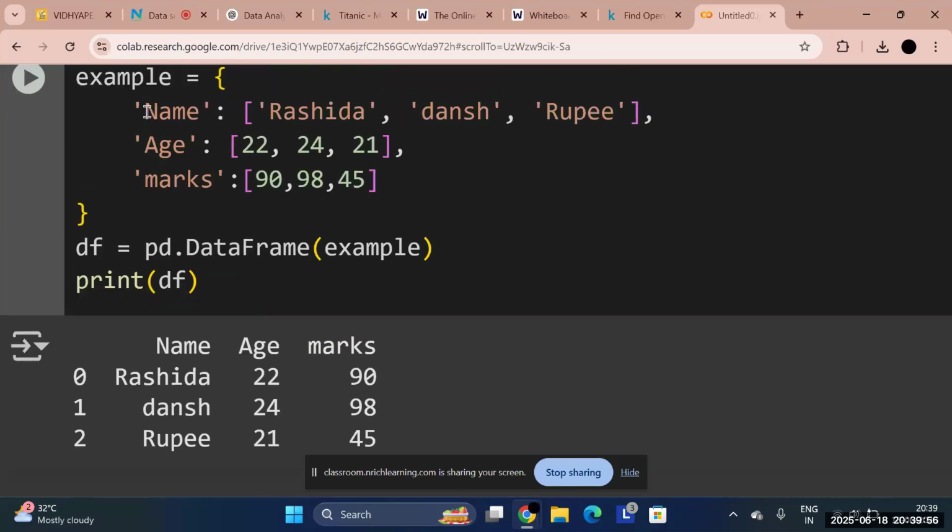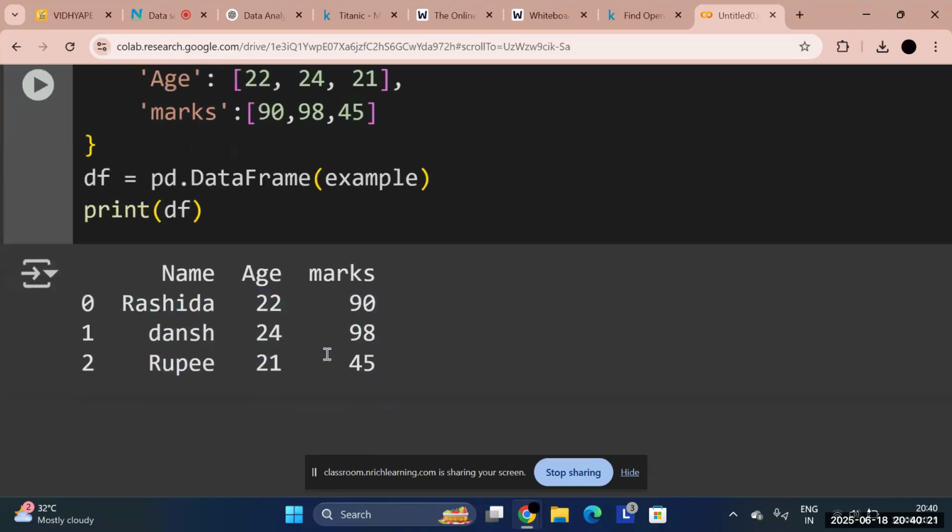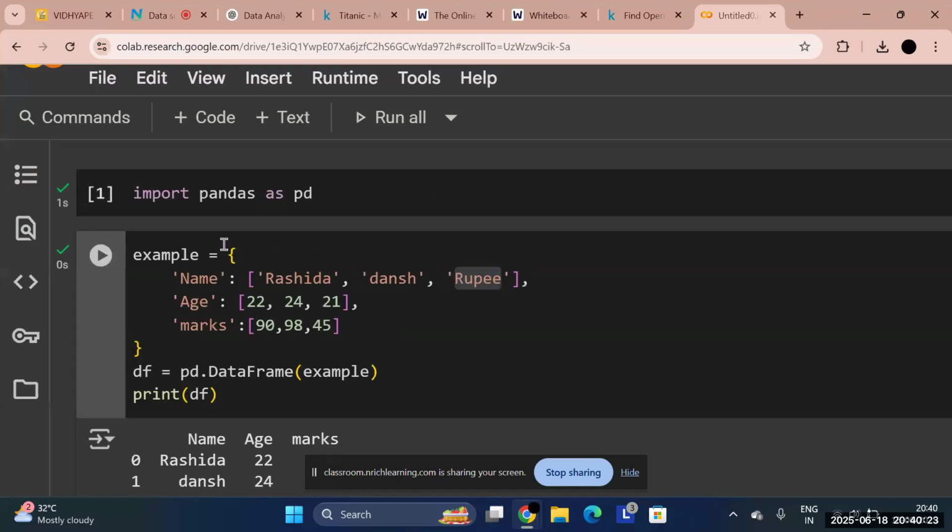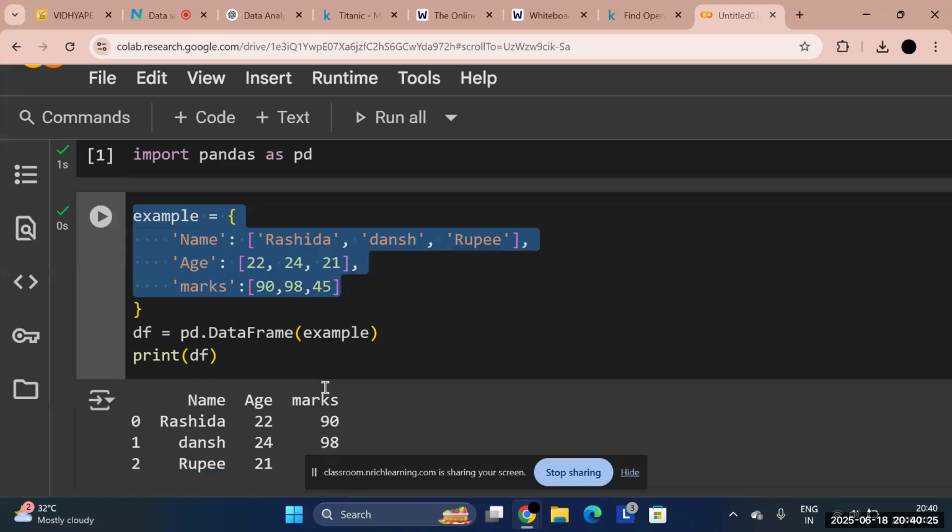Do remember that the keys we use in this dictionary, you know a dictionary's format is a key and its value, so these keys are the columns here. These are the columns 1, 2, and 3, and these values are the data we fill into these columns. And these are the rows 1, 2, and 3. Since there are only 3 people, we have used 3 rows. I hope you understood how to convert a dictionary into a tabular format.